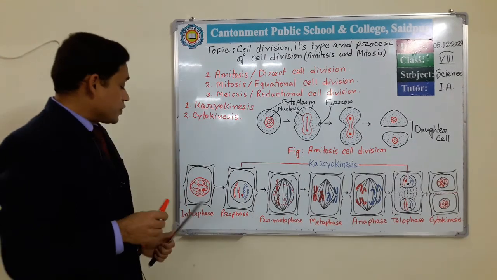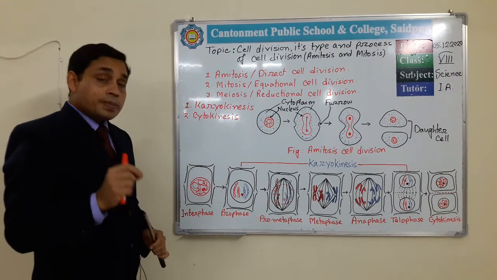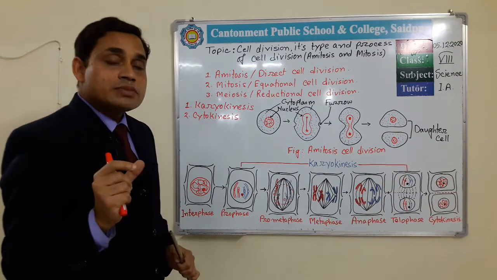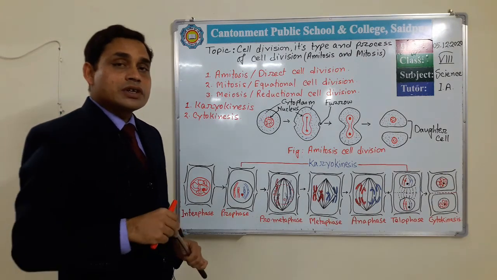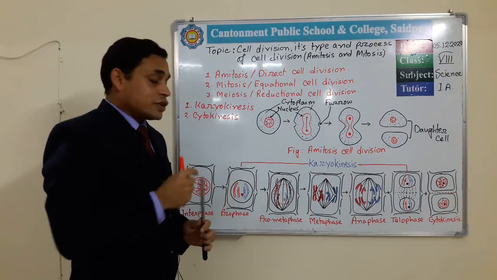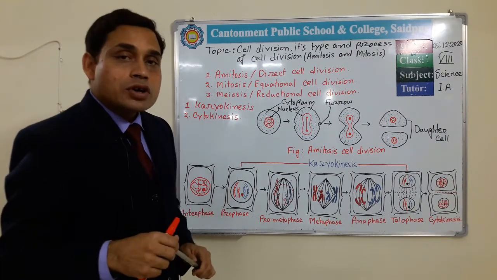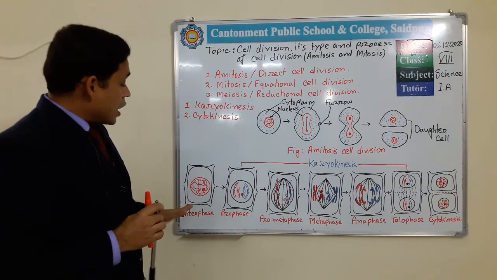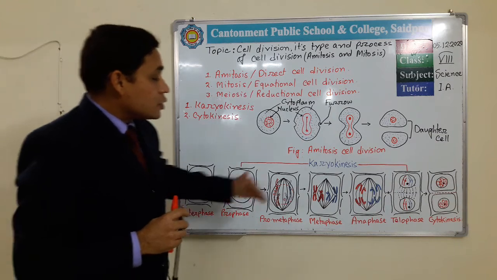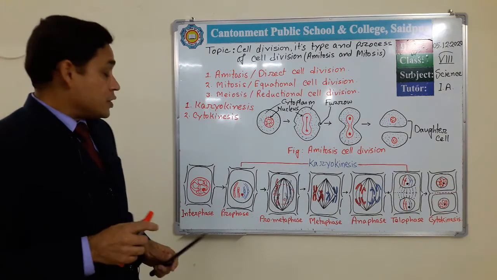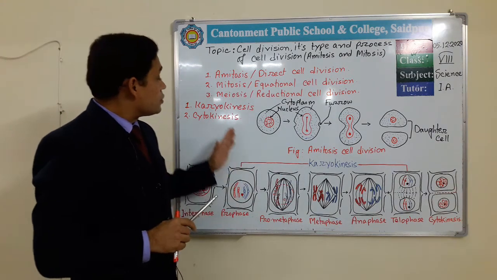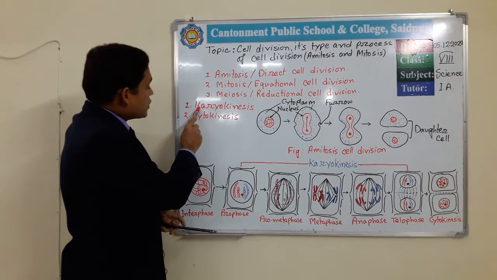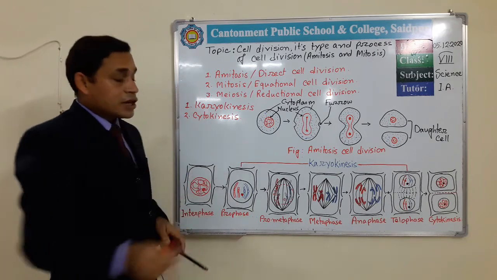So what is interphase? If you have this question, then you answer like this: the intermediate phase between 2 consecutive cell divisions is called interphase, or the preparatory phase of cell division. After that the cell goes to the division phase. The division phase in mitosis happens in 2 phases: one is karyokinesis and another one is cytokinesis.